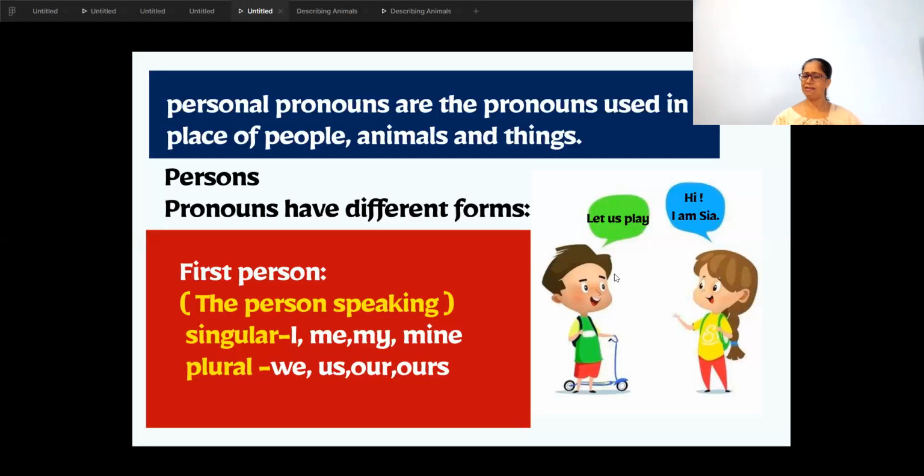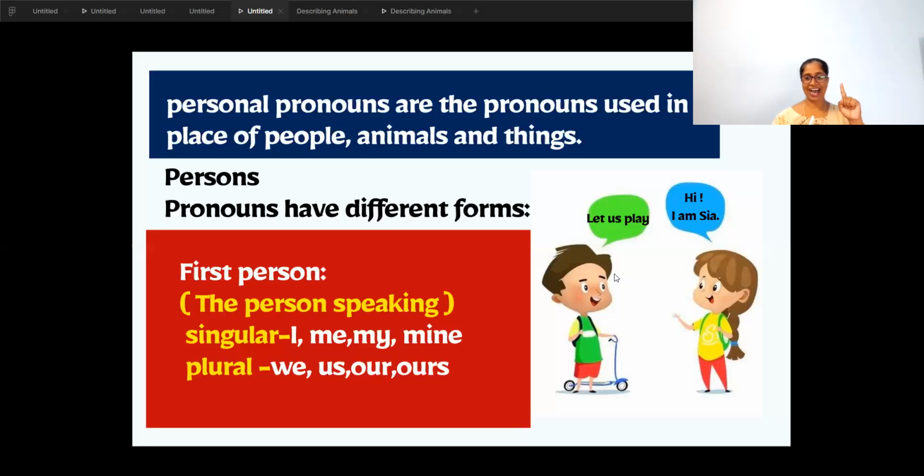So personal pronouns have different forms, and it's very simple. What is the first form? The first person. And who is the first person? The person speaking. Now the teacher is speaking, so the teacher is the first person. You can see in the picture, two children are speaking over there. And what is that girl saying? The girl is saying, hi, I am Sia.